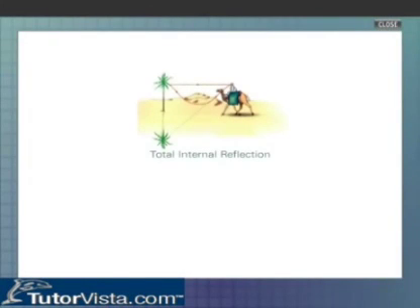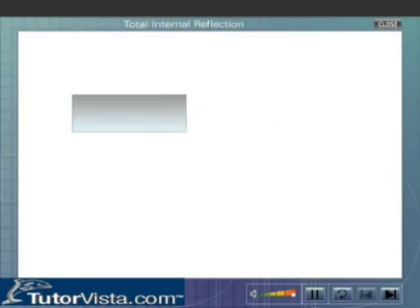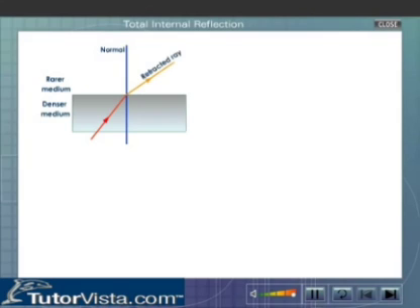Total internal reflection. Let us consider a ray of light passing from glass to air, that is, from a denser medium to a rarer medium. When a ray of light is incident on a refracting surface, a major part of the incident light is refracted and a small portion is reflected.